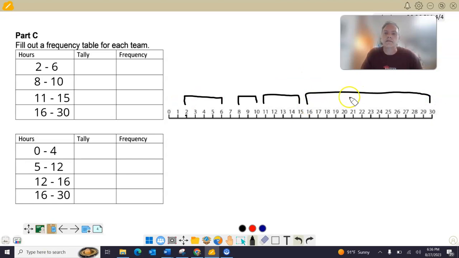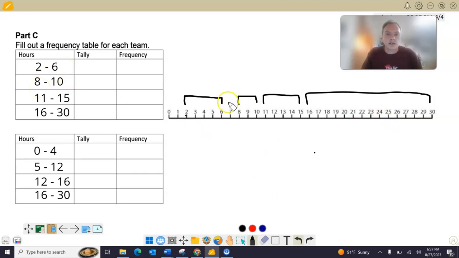Look at the size of these intervals. They're not the same size. They have to be the same size. We've got 5 numbers here, 3 numbers, 8, 9, and 10 for this interval. That's not fair. For this bar, you're only counting 3 different types of hours. Here you've got like 15 different hours right here. So you have to make these evenly spaced out. So that's one error I saw a lot of.